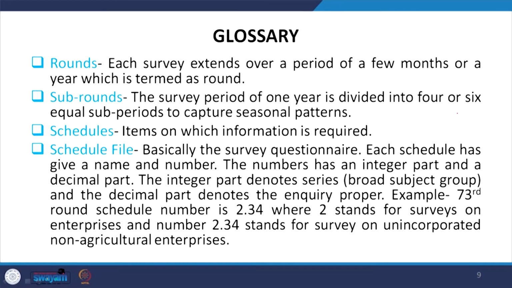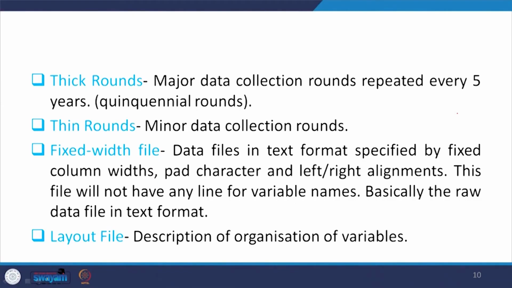So, we start with the schedule, now we are actually referring to the exact schedule file. If the schedule number is 2.34, where 2 stands for surveys on enterprises, the 2.34 stands for the survey on particular unincorporated non-agricultural enterprises.